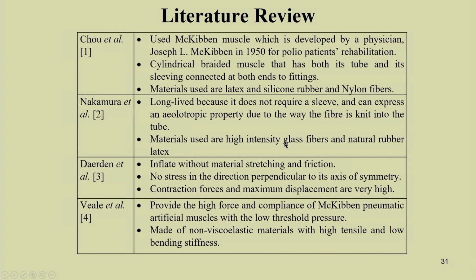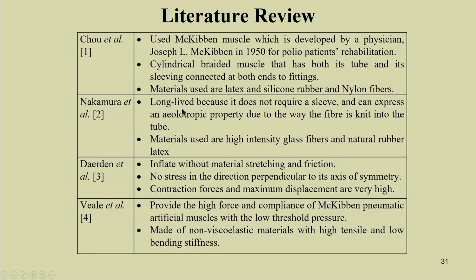There is several literature available on this pneumatic artificial muscle, and some of it is given here. For example, Chou et al. used this McKibben muscle, which was developed by a physician, Joseph L. McKibben, in 1950 for polio patient rehabilitation purposes. That is a cylindrical braided muscle that has both its tube and its sleeving connected at both ends to fittings. The materials used are latex, silicone rubber and nylon fiber.